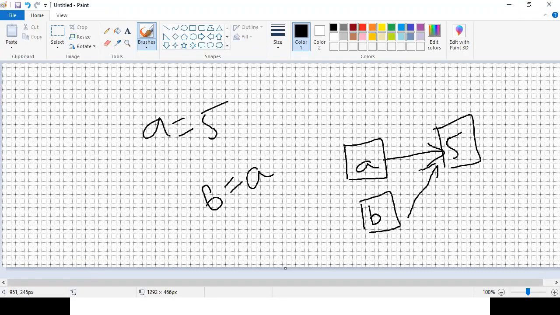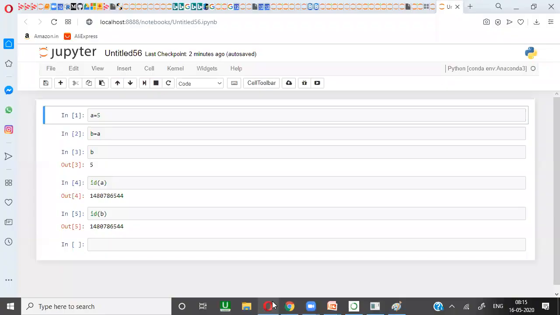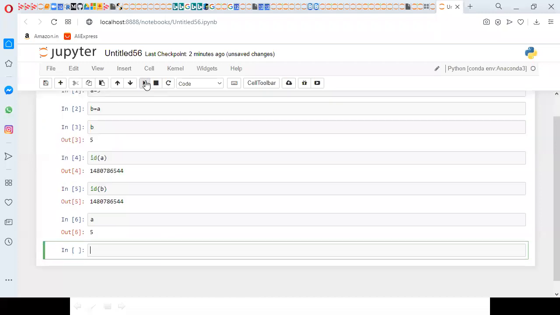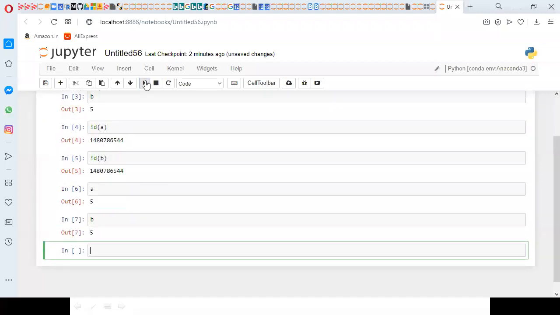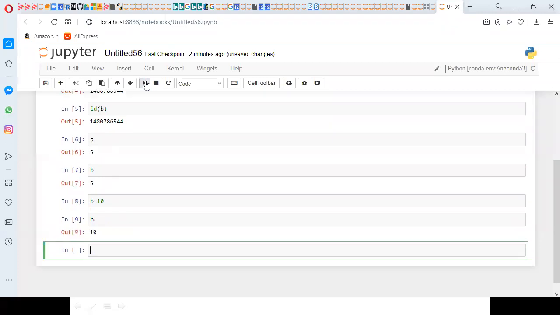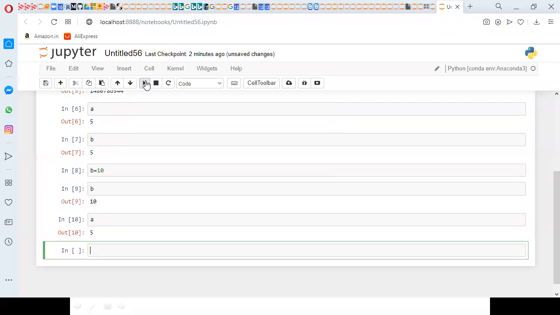So here, if you make any modification on the value of a, it will affect b. At the same time, if you modify the value of b, it will affect a. We'll check it. Now, a has 5 and b also has 5. I'm saying b equal to 10. Then what is the b value? 10. Now check a also.